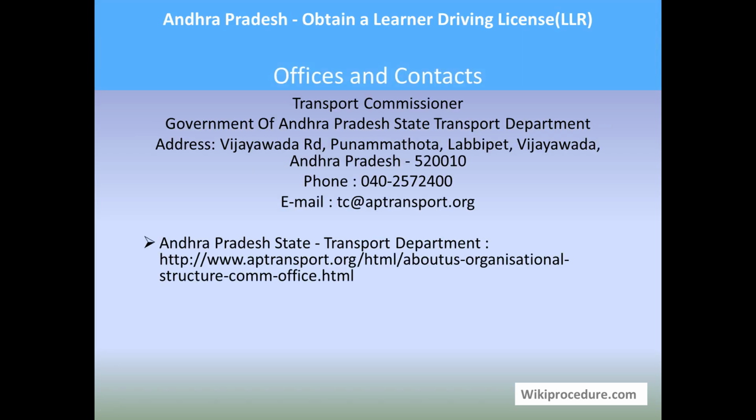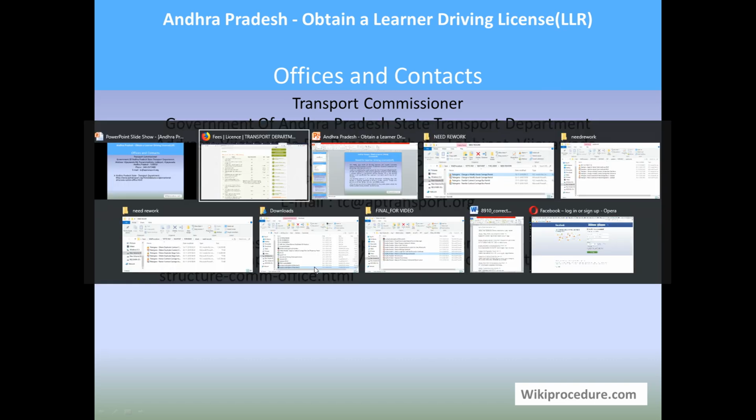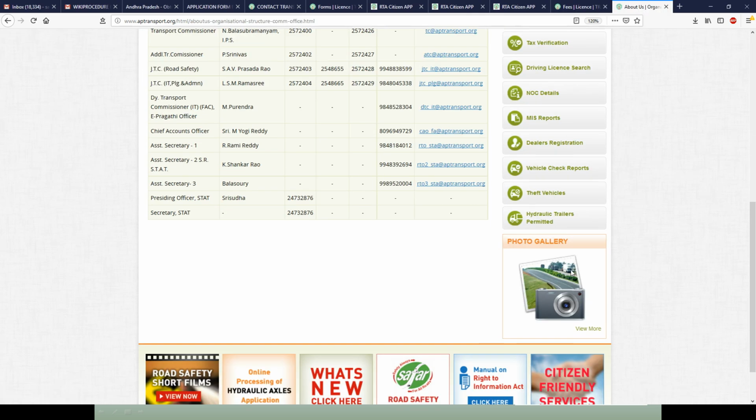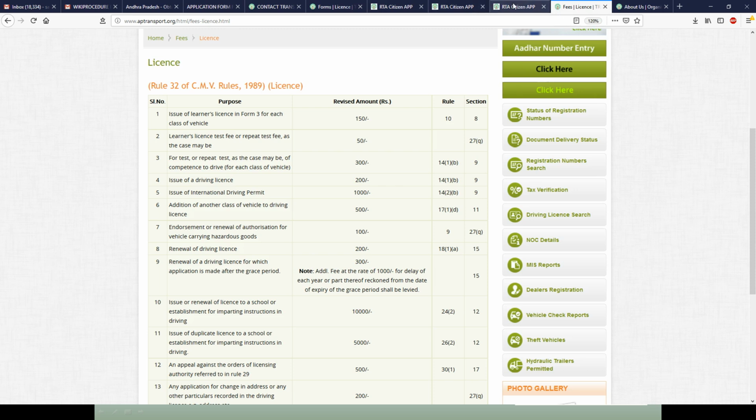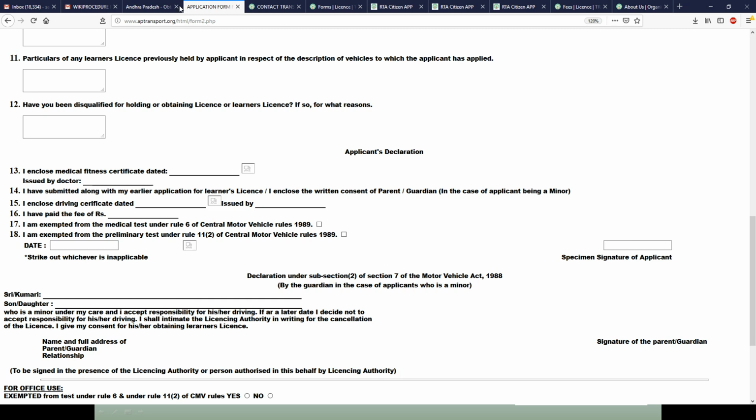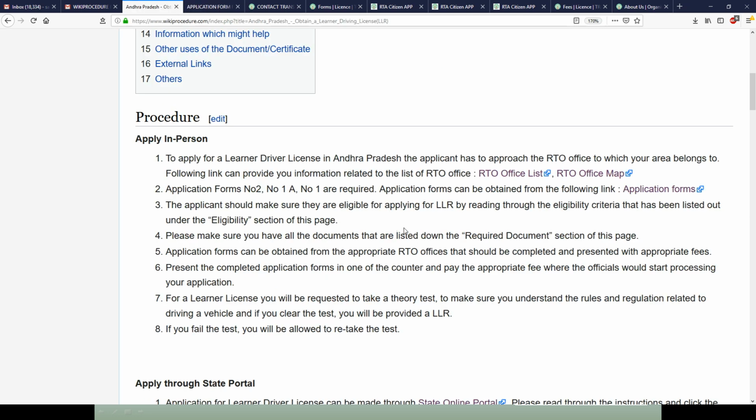Officers and contacts: Transport Commission, Government of Andhra Pradesh, State Transport Department, Vijayawada Road, Punamatota, Vijayawada, Andhra Pradesh. Phone number and email ID are provided here. Also, the link provided below will give you the details of the officials concerned with the RTO office. All these websites which we have seen are very important for providing you the information to complete this procedure. So we have provided them as links in our procedure at appropriate places to save you valuable time.